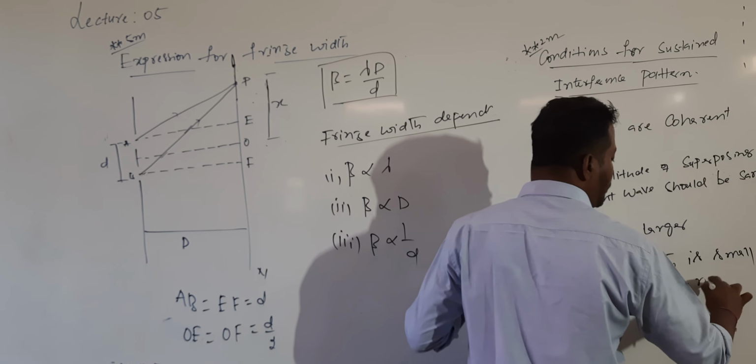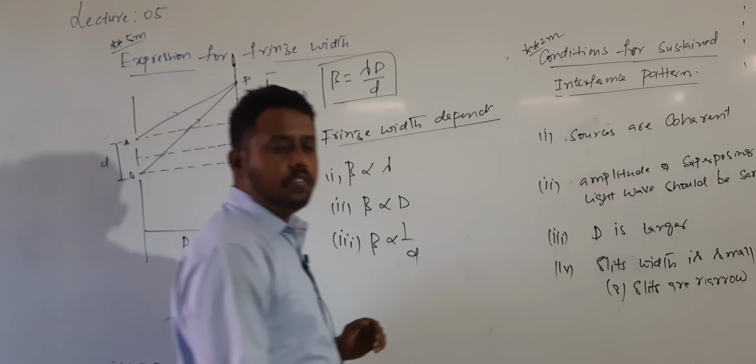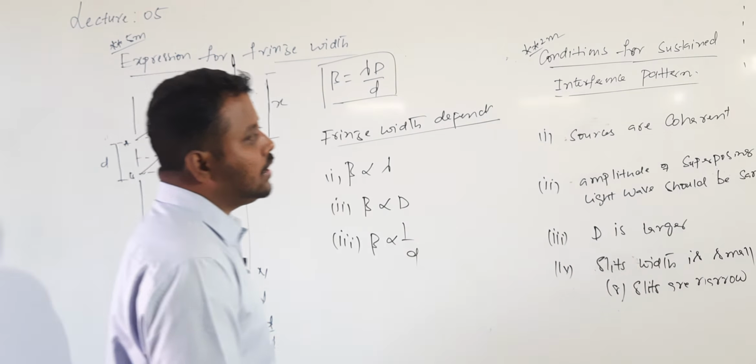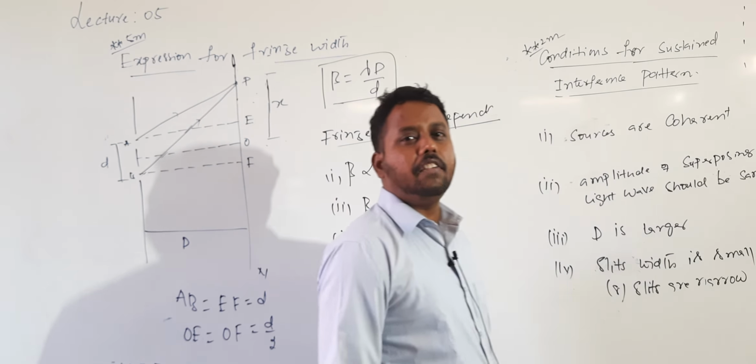So these are the 4 conditions for a sustained interference pattern, at least for the 2 marks answer.